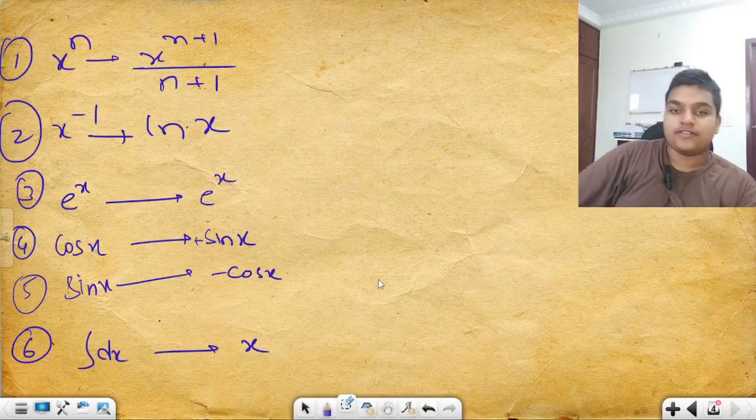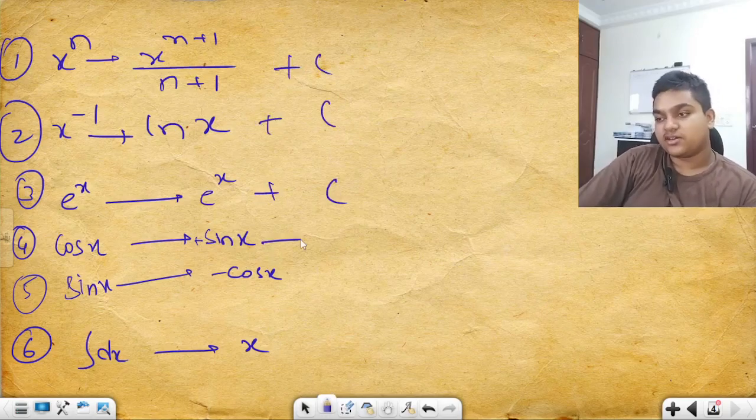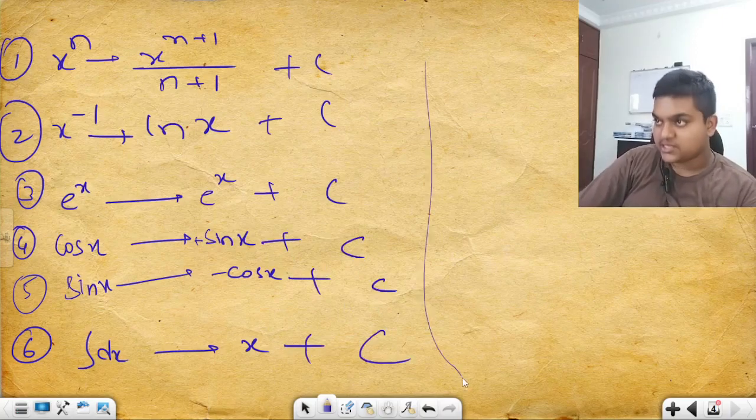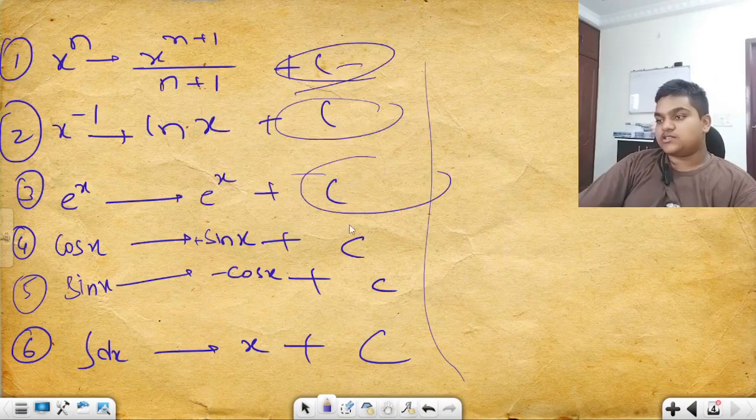Until now I haven't taught you that we have to put an integration constant c everywhere. I'll be discussing it a bit later. In the next slide, I'll be talking about the c. What is the importance of this c? We will be discussing it in the next slide.